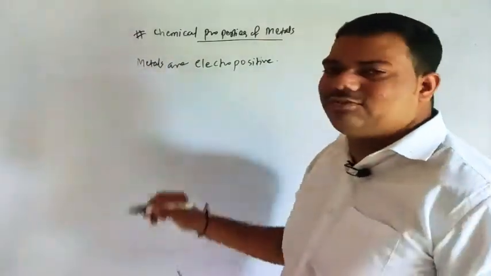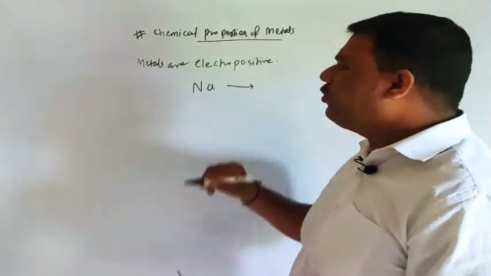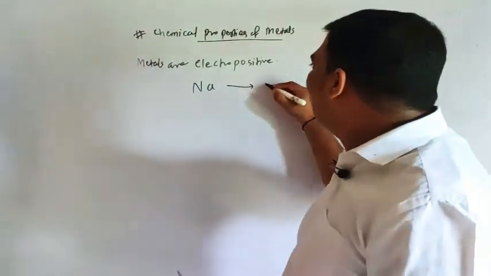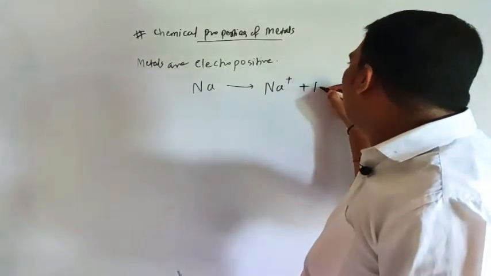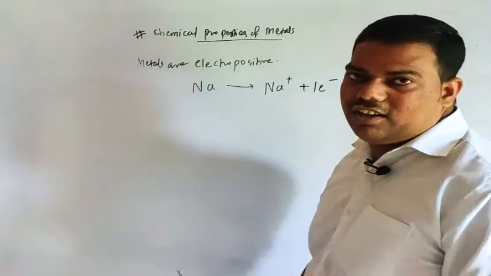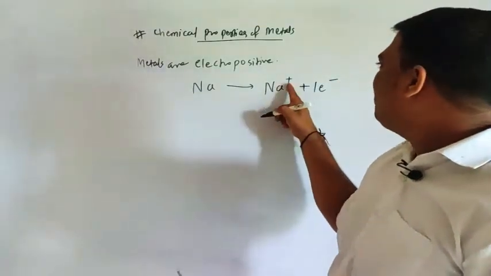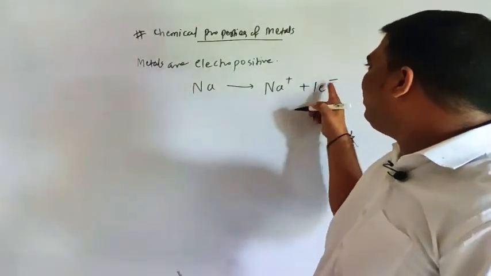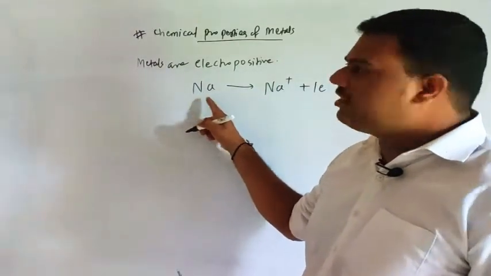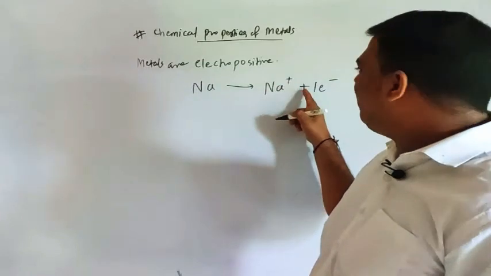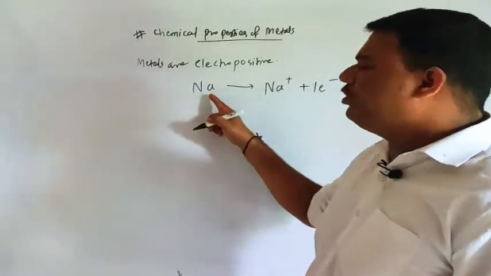See one example here, sodium. Sodium has a tendency to lose electrons: Na gives Na+ plus one electron e-. Here it loses one electron. So plus one and this minus one gives zero, and here also zero charge. If you consider the total charge, here Na+, here 1 minus, so 1 plus 1 minus is 0, so here also 0 charge.